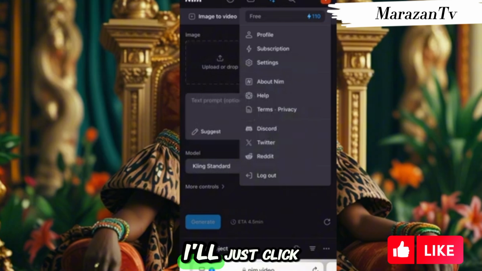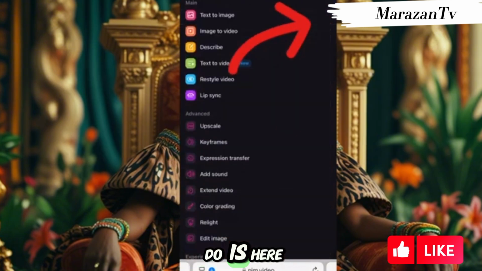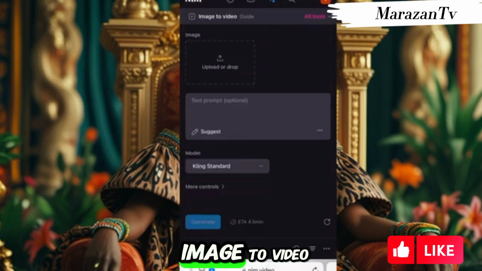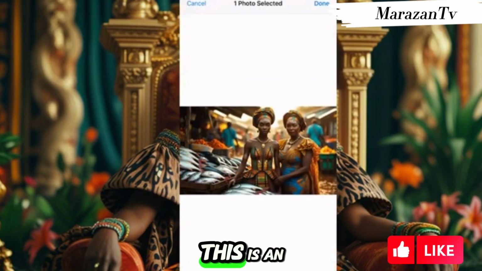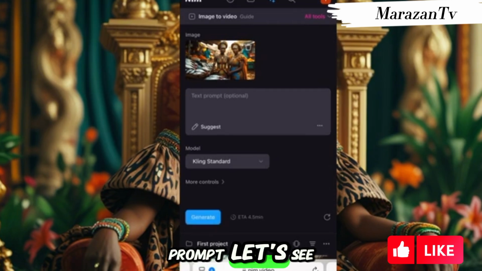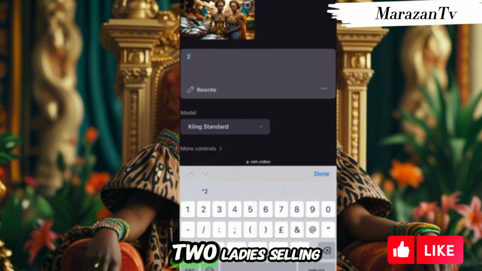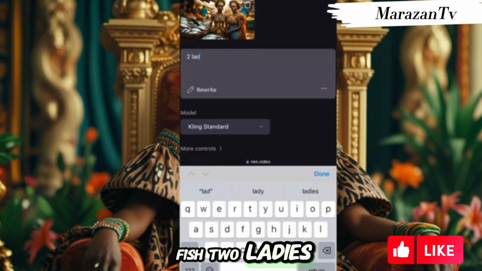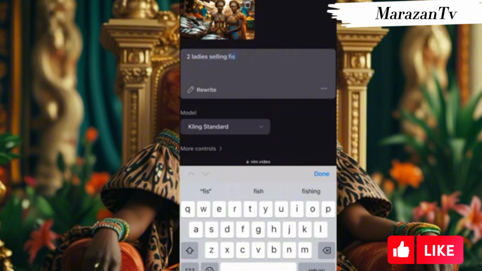Now I'll just click on this again and make this go. So what I'll do is here I'll click on tools, and then I go to image to video. I'll click on here and I bring an image from my phone. Okay, so this is an image I just generated. I'll click on this image here. Prompts, let's see. I'll just put two ladies selling fish in the market.